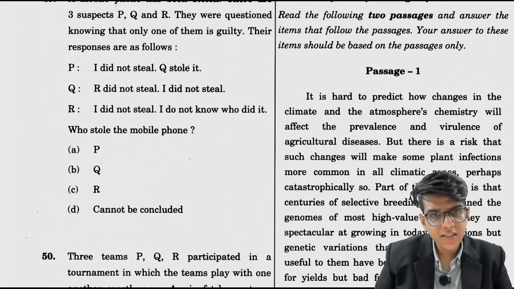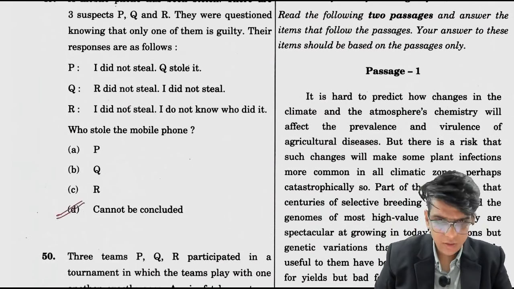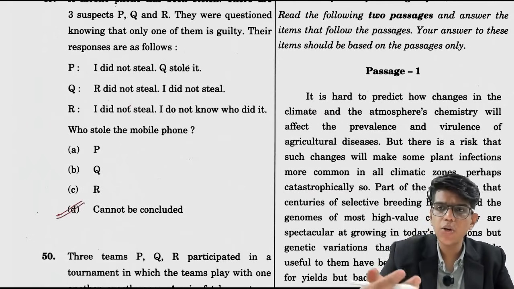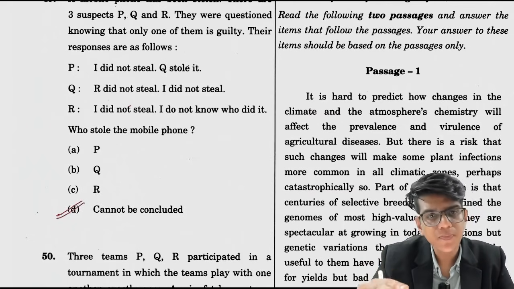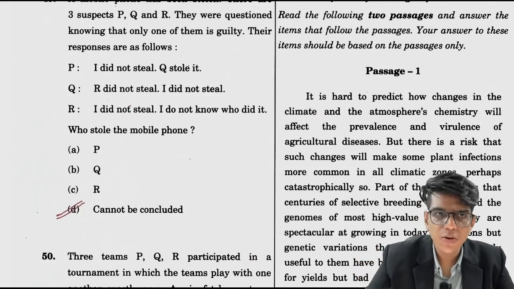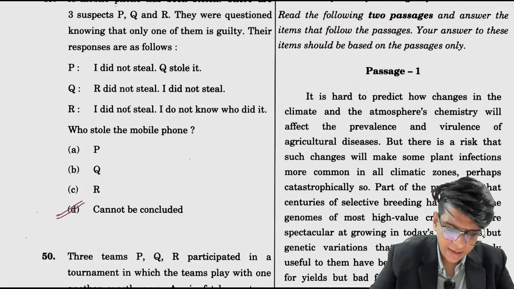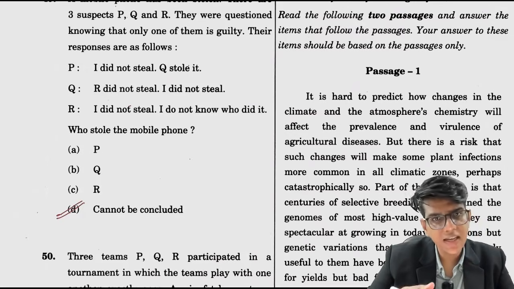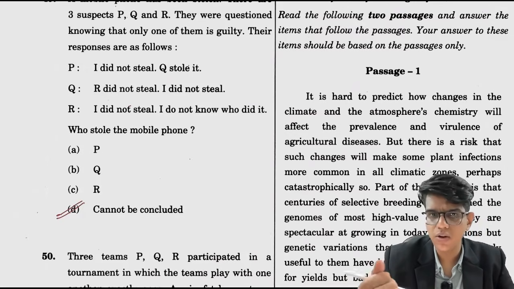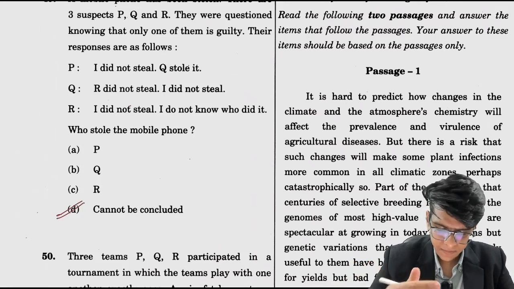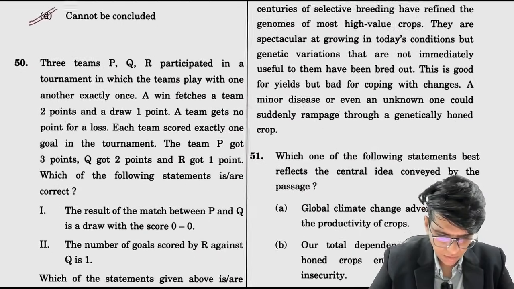What if someone is telling half truth, half false? So we can't solve such questions; it cannot be concluded according to me, because we don't know if one person is telling the truth, 2 persons are telling the truth, or all the persons are telling the truth, or who is telling the lie. That information is necessary. If you read this question, nowhere is it given who is telling the truth and who is not.